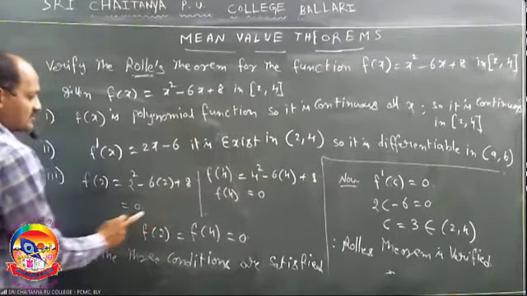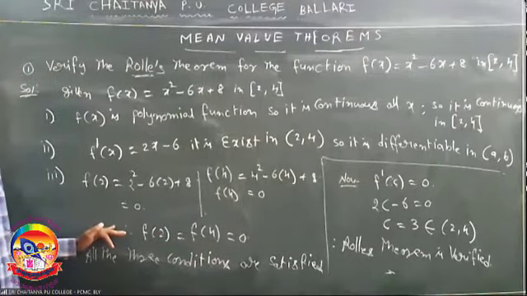4 square minus 6 into 4 plus 8. Okay? 24 minus 24, 0. Clearly, f of 2 is equal to 4. f of 4, the result is 0. Both are equal. Third condition also satisfied.